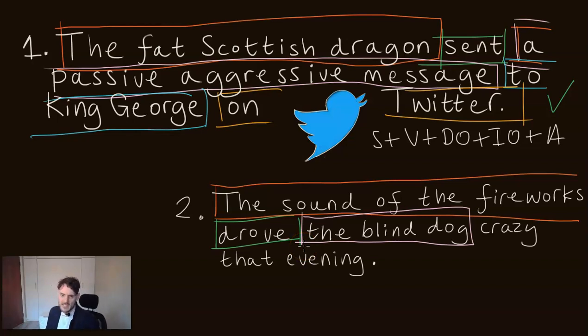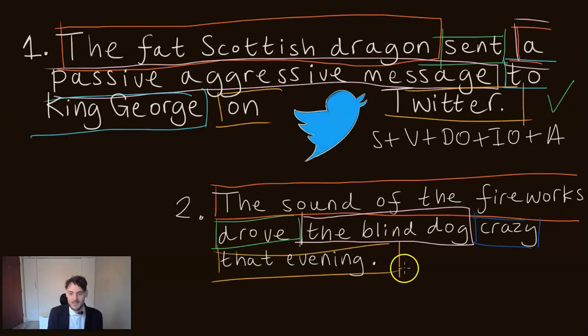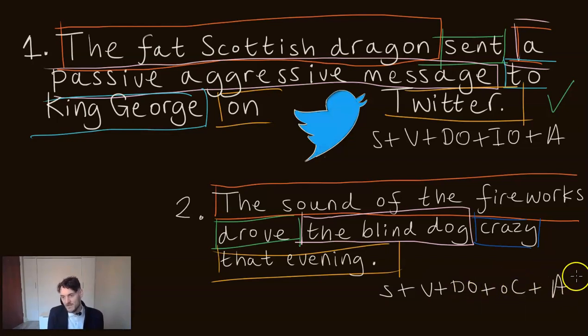Crazy. Crazy that evening. Well, crazy is an adjective. So what question does it answer? Well, it tells us what the blind dog becomes. So it is an object complement. That evening, what's that evening? Well, it tells us when something happens. So it is an adverbial. So here we have subject plus verb plus direct object plus object complement plus adverbial. So well done if you got those correctly.